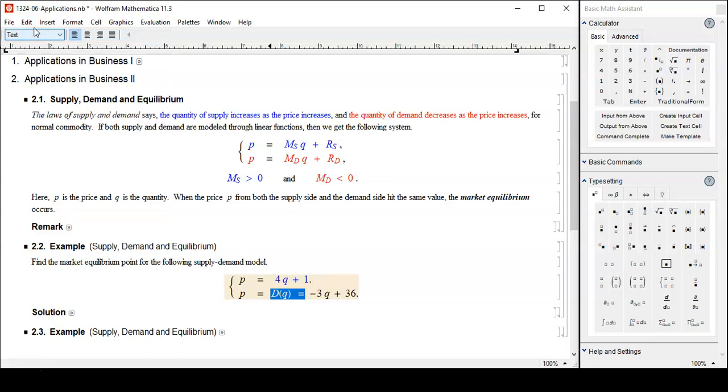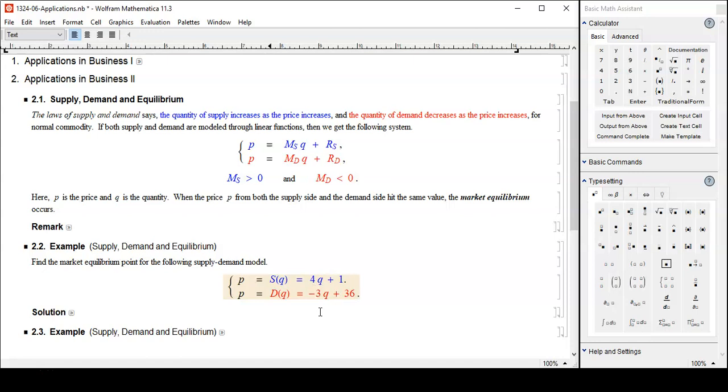On second thought, let's keep those. That's the supply side, and that's the demand side. Supply side, positive slope. Demand side, negative slope.